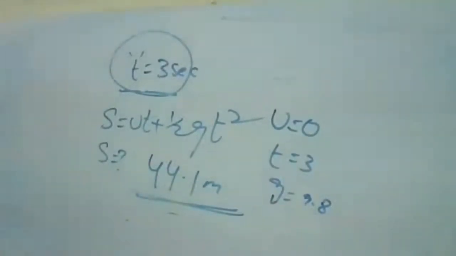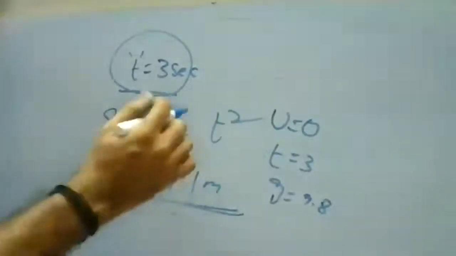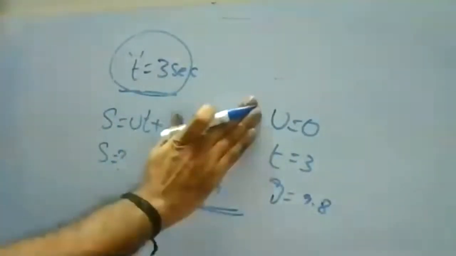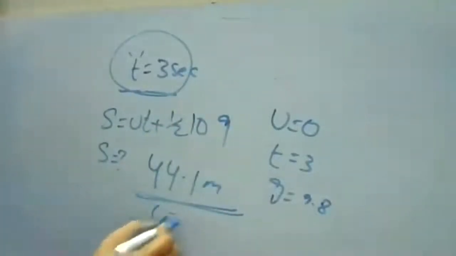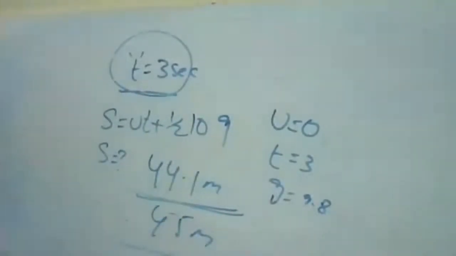If you are taking 10 as the approximation, half of 10 is 5, into 3 square, 9, so approximately 45 meters you'll get. So both are correct only. 44.1 meters, 45.